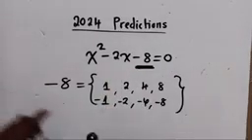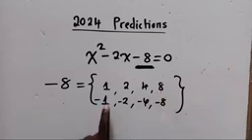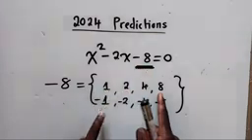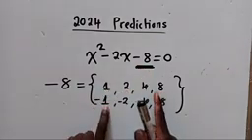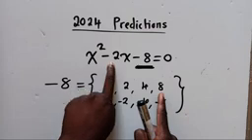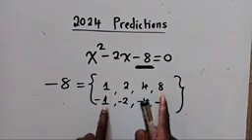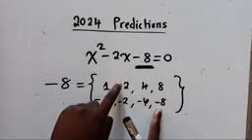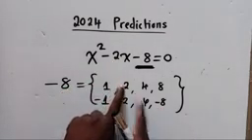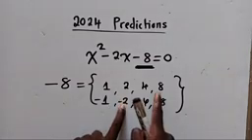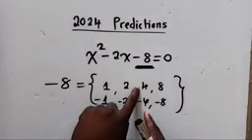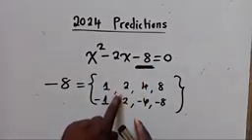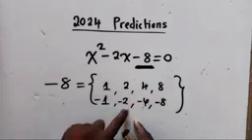Negative 2. So if I pick 8 and negative 1, if I multiply negative 1 times 8, it gives me negative 8. What if I add negative 1 plus 8? Is it giving me negative 2? No. So these 2, no. What about these 2? Also no, because they won't give me negative 8. What about this and this? No, it can't work, because if I multiply, I'll get a 16. This and this, it can't work. These 2, if I multiply them, am I going to get negative 8? No. So it's supposed to be this and this, or this and this.